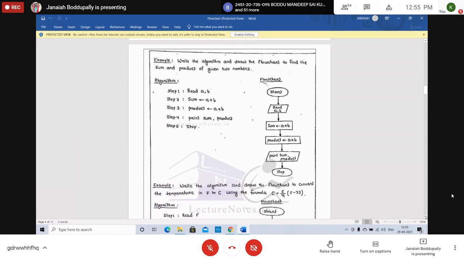Instead of read, you can take input: input A comma B. Try to understand, these are all basics. Flowcharts and algorithms are very basic things for writing programs in C. Copy this.